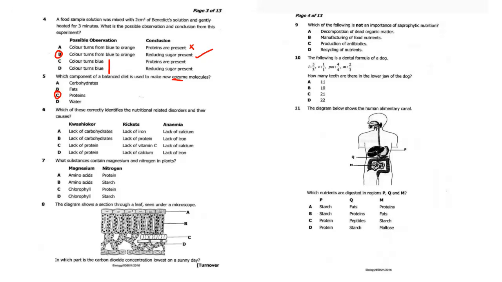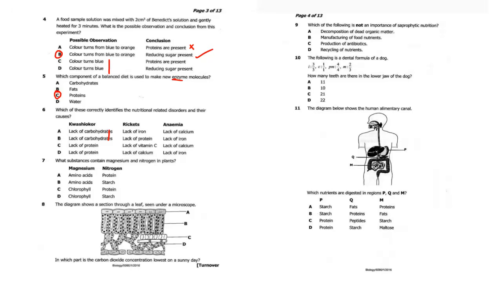Question 6: which of these correctly identifies the nutritional related disorder and their causes? Kwashiorkor is caused by lack of protein, so we don't need the answers that have carbohydrate. So we focus on C and D.